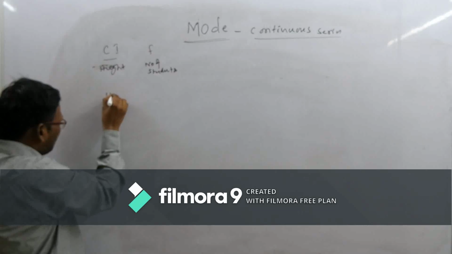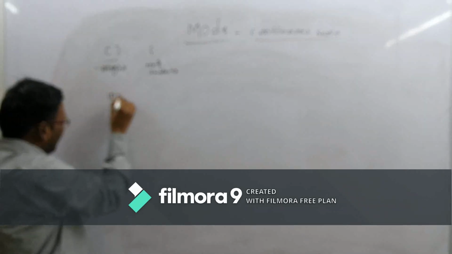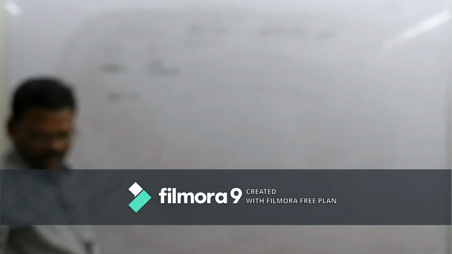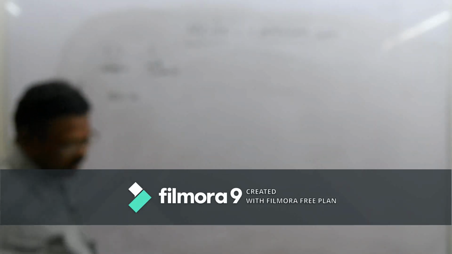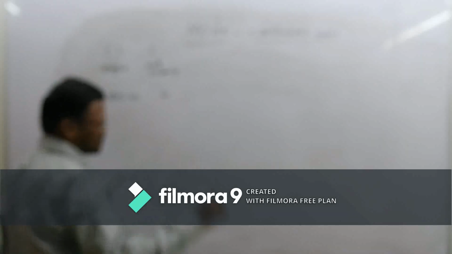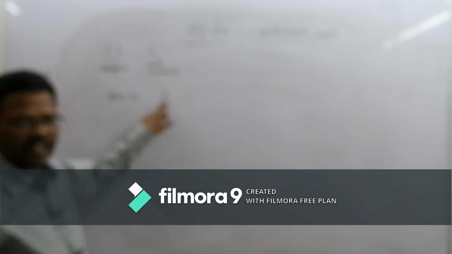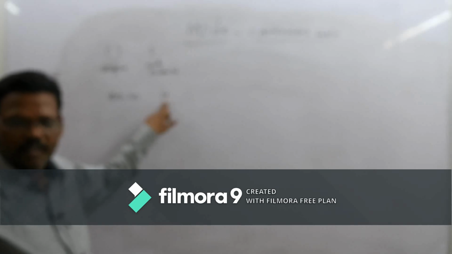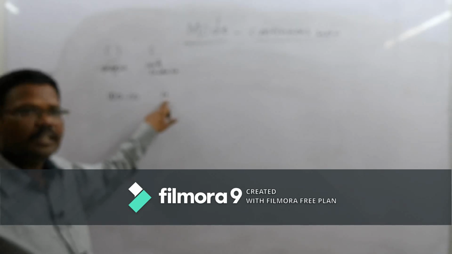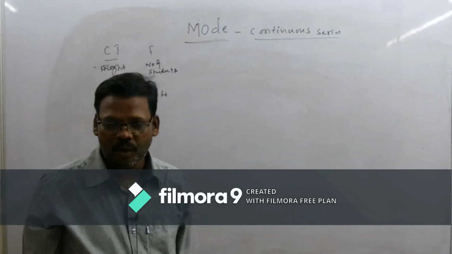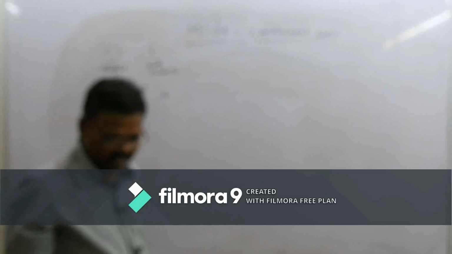When we are talking about height, between 100 to 110 centimeters, there are 4 students in that particular class. Total 4 students are there in the class between 100 to 110 centimeters.